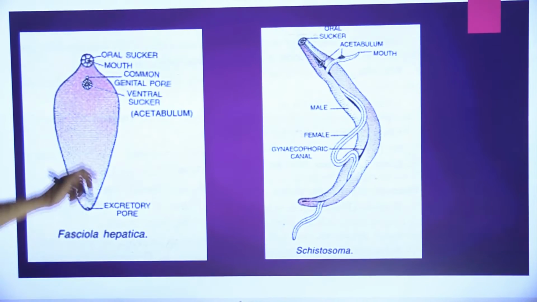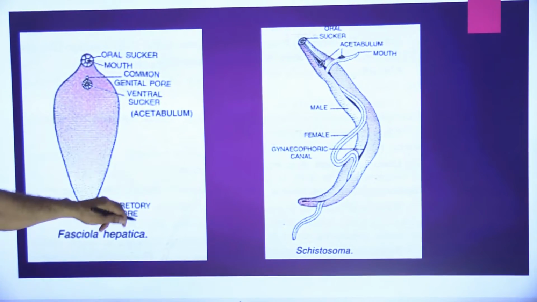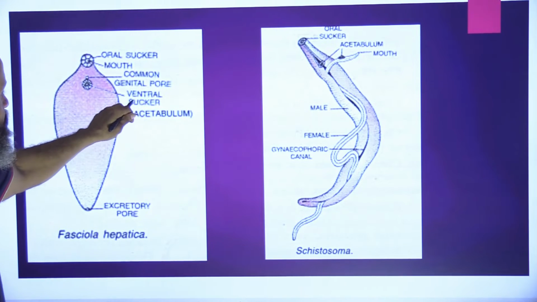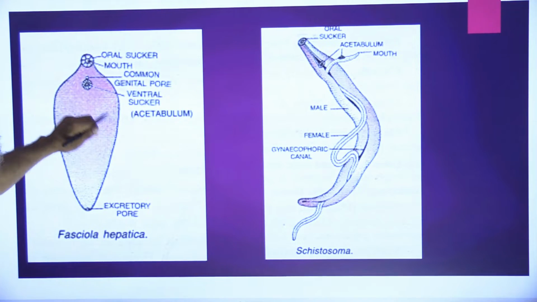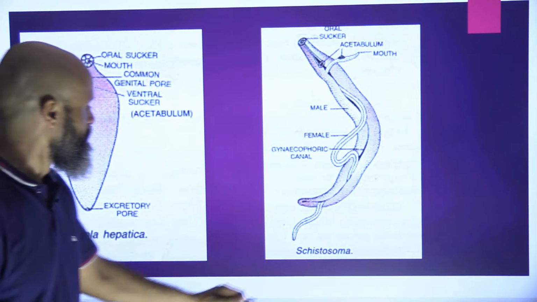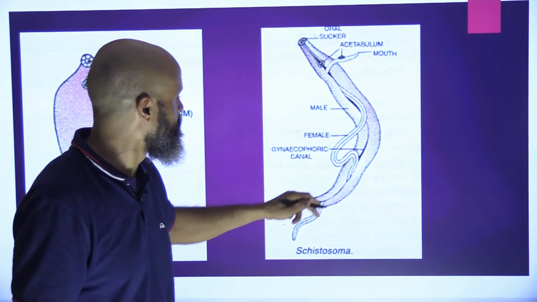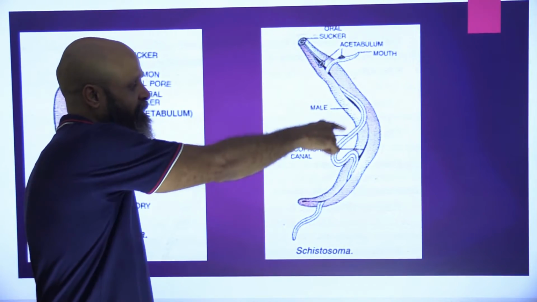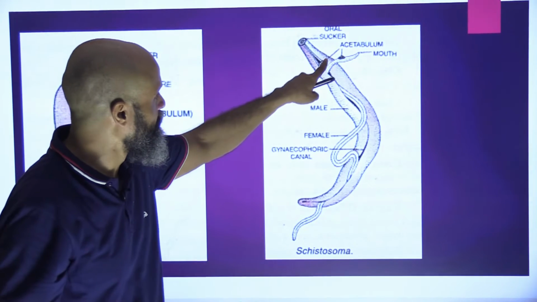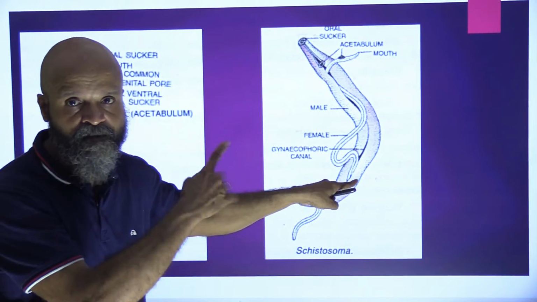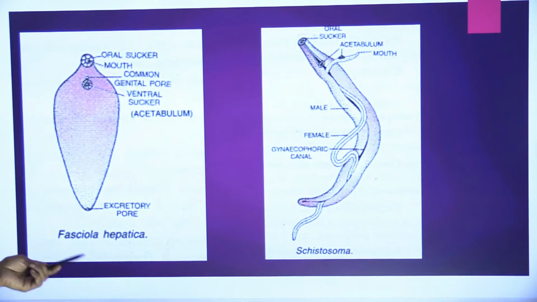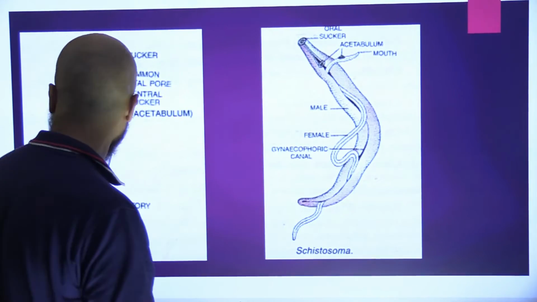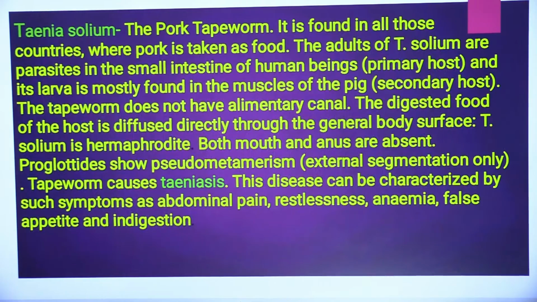the host blood. Here we have fasciola, which causes fasciolysis. There are oral suckers, the mouth, and a common genital pore. There is an oral sucker and a ventral sucker. This is schistosoma, male and female. As we saw, the male carries the female within it. The female body is carried within the male body, and after it lays eggs, it goes out. So this basically causes schistosomiasis.